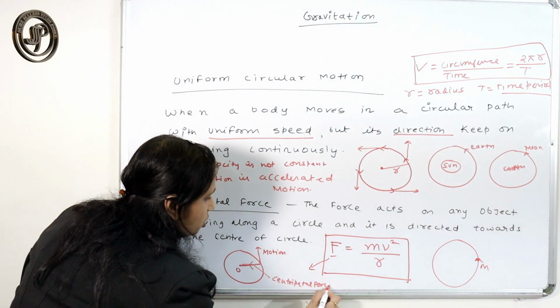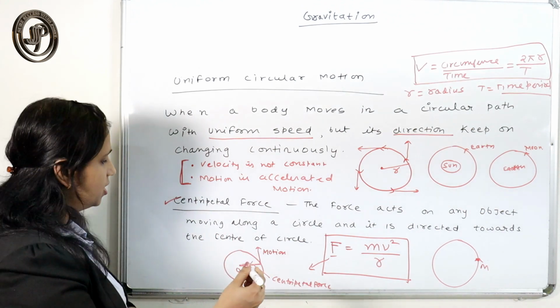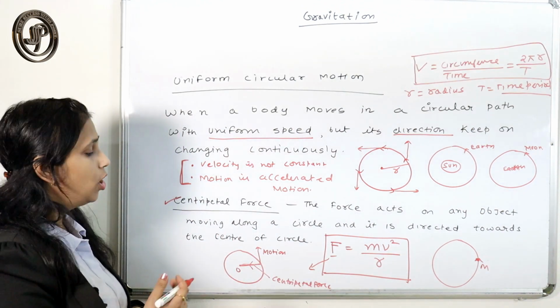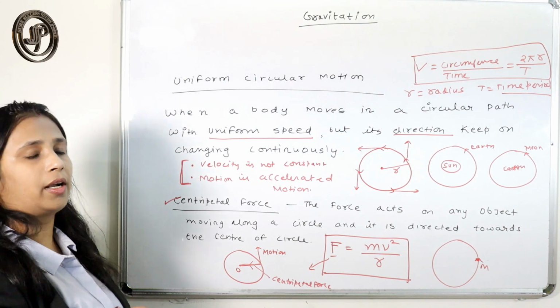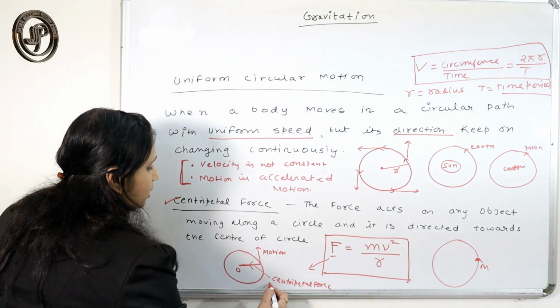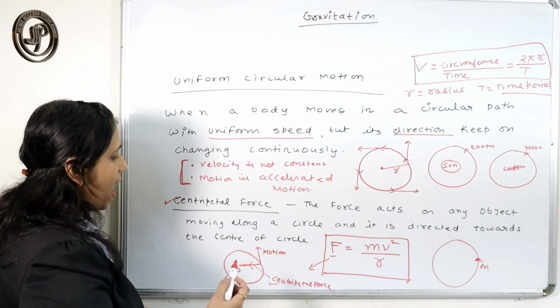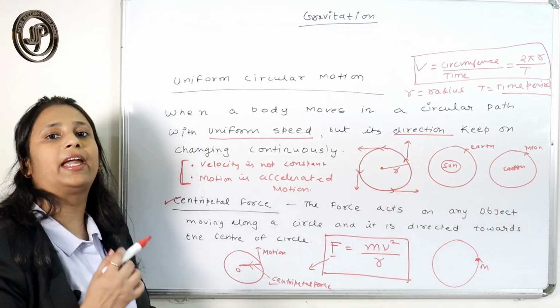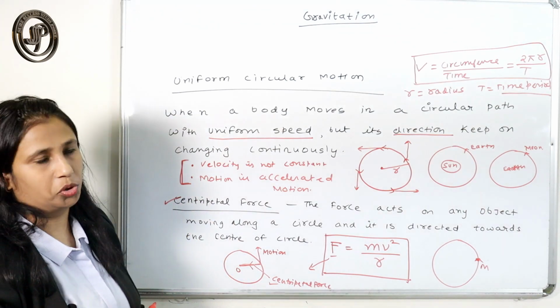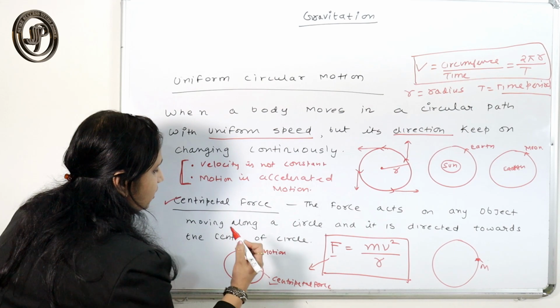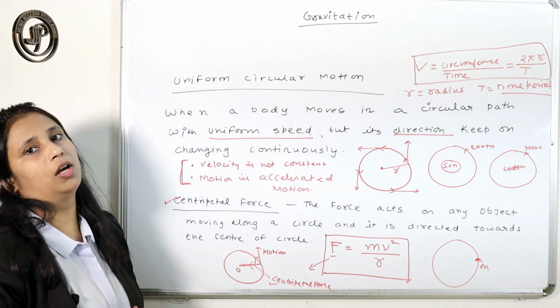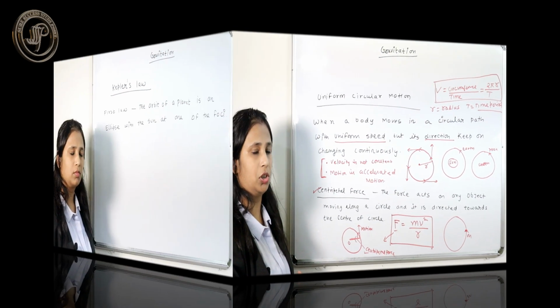And if this shows the direction of motion of the body, this is the centripetal force, which acts along the radius and towards the center. We can also conclude that the centripetal force always acts perpendicular to the direction of motion. So it always acts perpendicular to the direction of motion.